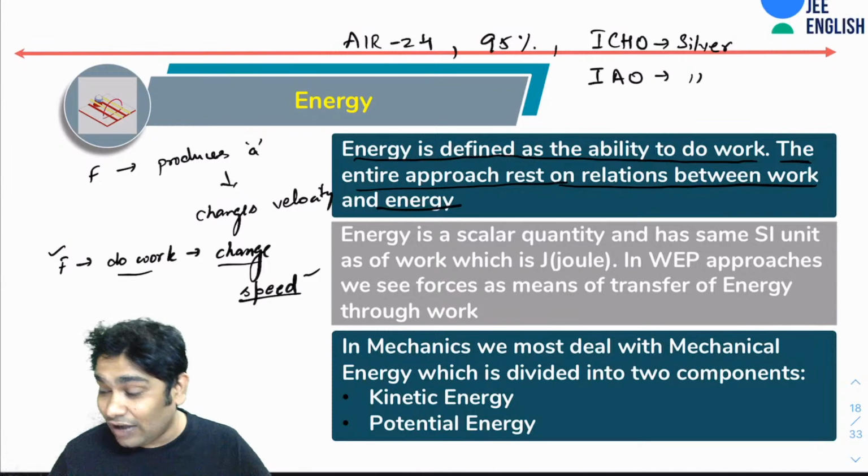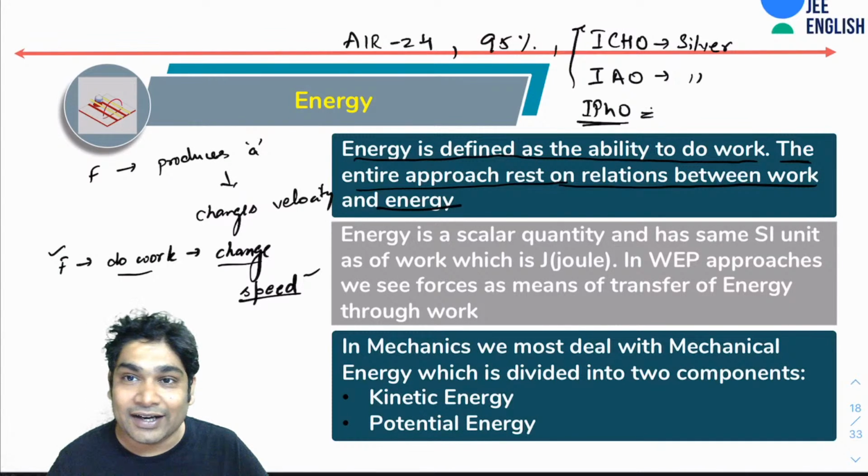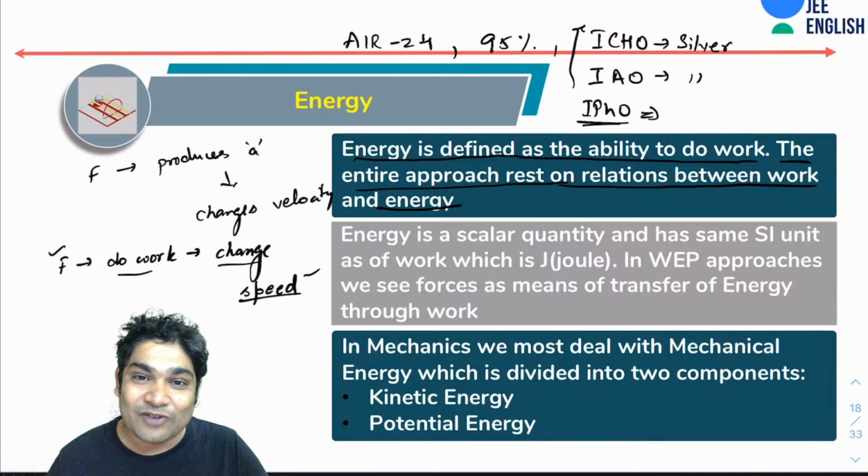He got selected for IPHO also, the International Physics Olympiad. He got selected for both, but he could only go for one, because they already had a lot of contestants who could go to IPHO.